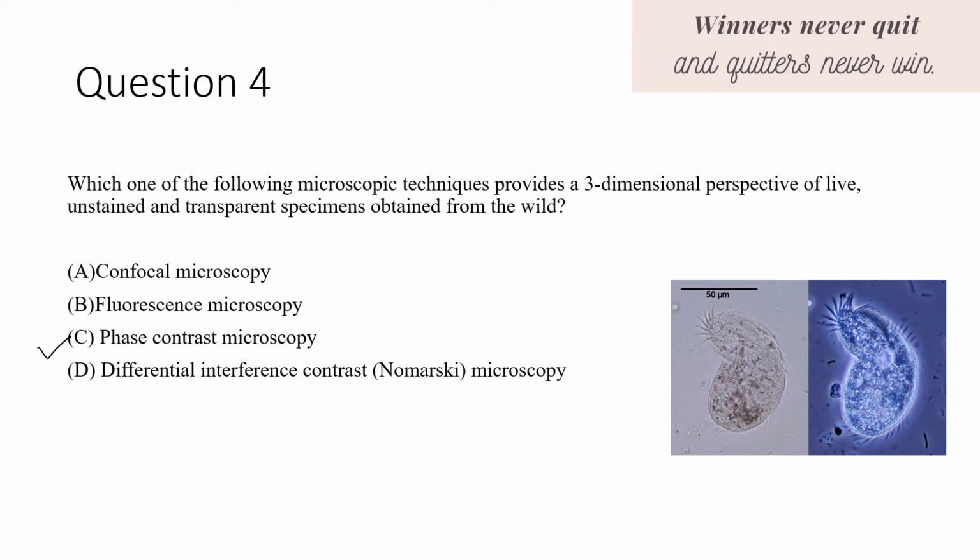Phase contrast microscopy does not need to stain the live cells of the microorganisms or a part of tissue, and what happens when we stain the cells? They die. We can therefore visualize the live cells in the phase contrast microscopy. So this is how the image of ciliate looks like under a phase contrast microscope.